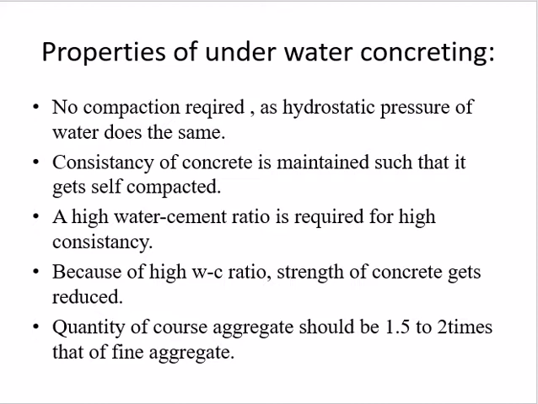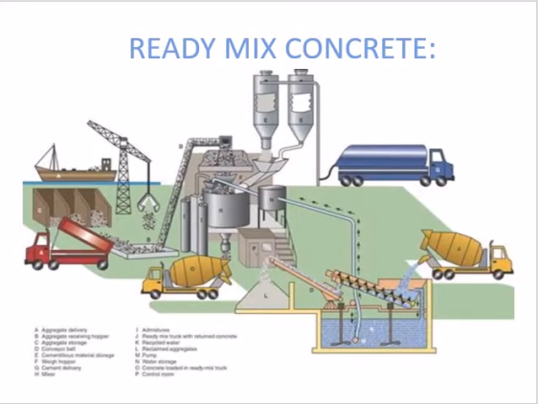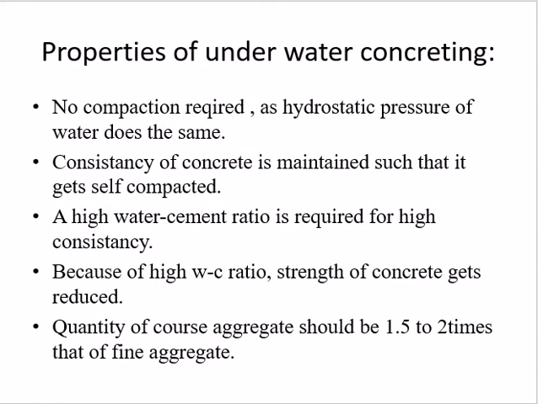Then the next property is that the quantity of coarse aggregate should be 1.5 to 2 times the fine aggregate. So these are some properties of underwater concreting. Then some advantages of this tremie method. The concrete is not affected by the flowing water except the top layer.